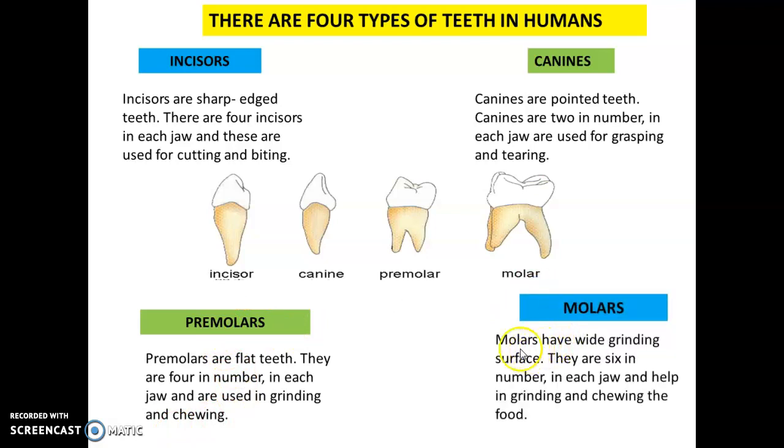The molars have a wider grinding surface as compared to the premolars, and they are 6 in number in each jaw, which means 12 in total, and they help in grinding and chewing the food. So these are the 4 types of teeth present in humans, and they are 32 in total if we talk about permanent teeth.